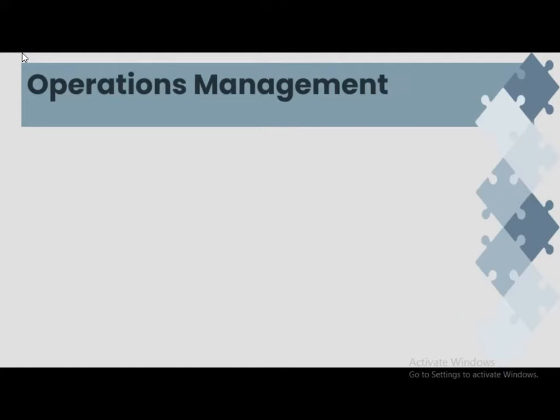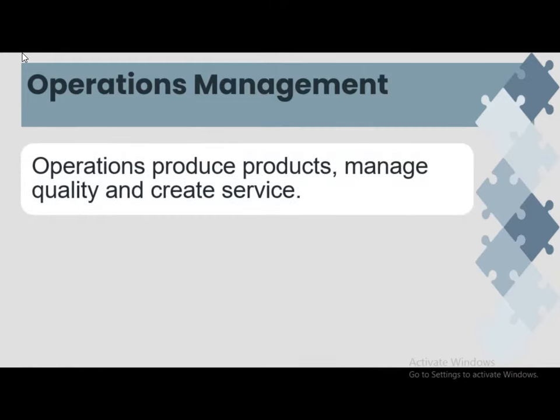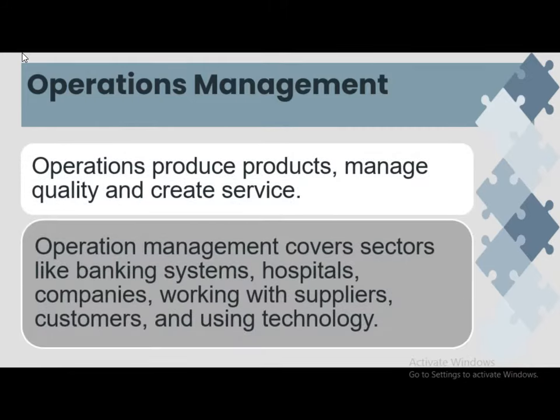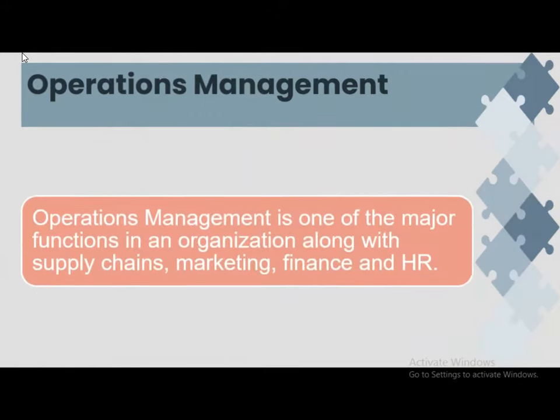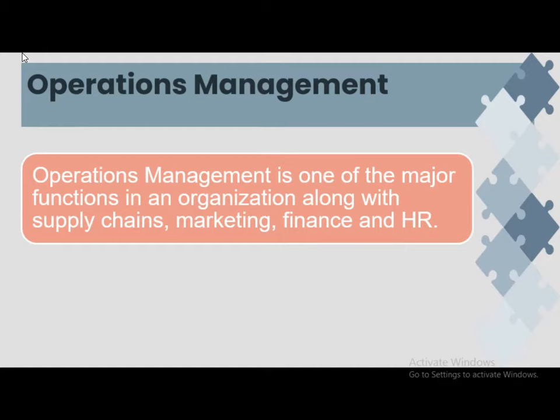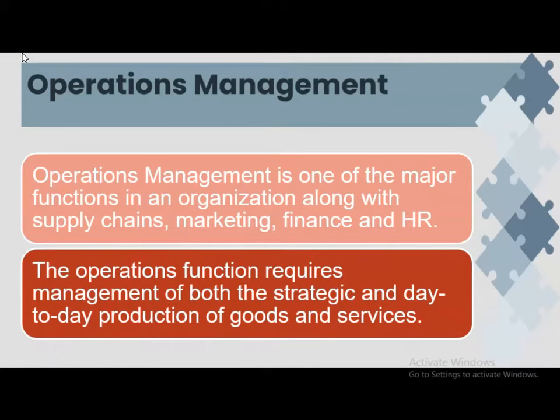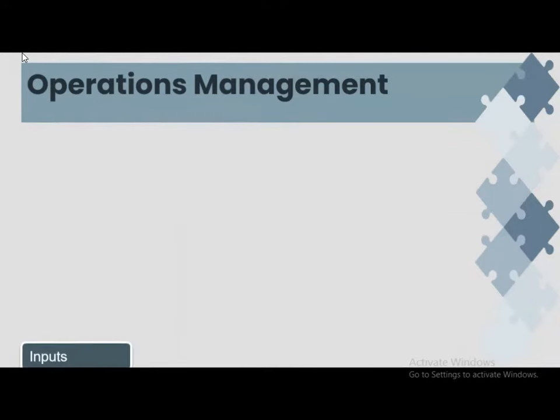Operations produces products, manages quality, and creates services. Operations management covers sectors like banking systems, hospitals, and companies, working with suppliers, customers, and using various latest technologies. Operations management is one of the major functions in organizations along with other functions like supply chains, marketing, finance, business analytics, and HR. The operations function requires management of both strategic and day-to-day production of goods and services.